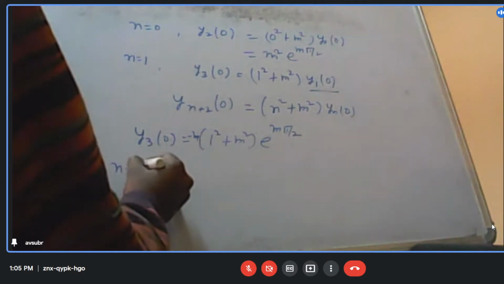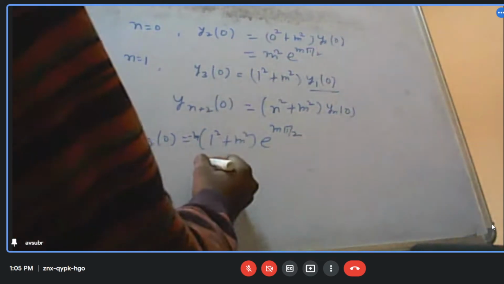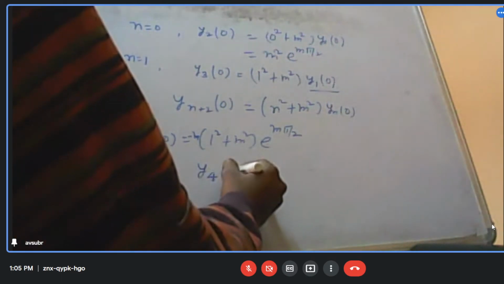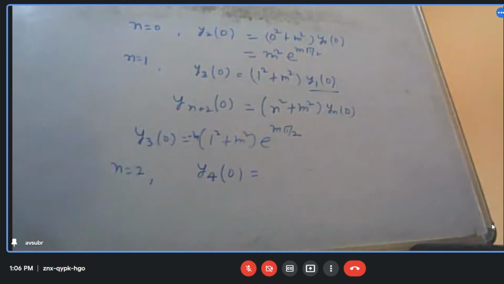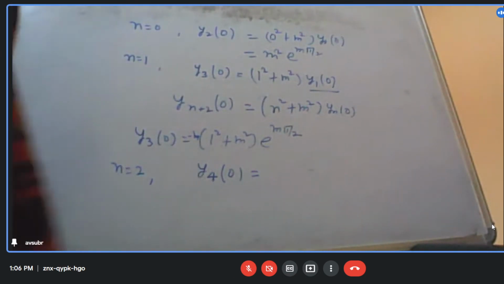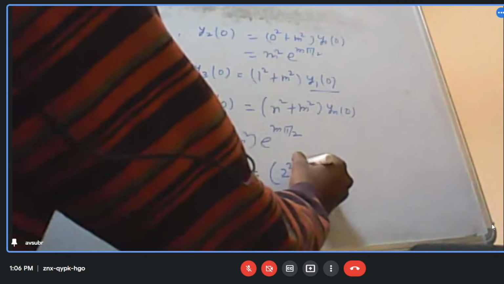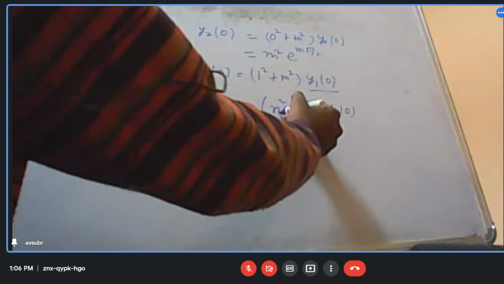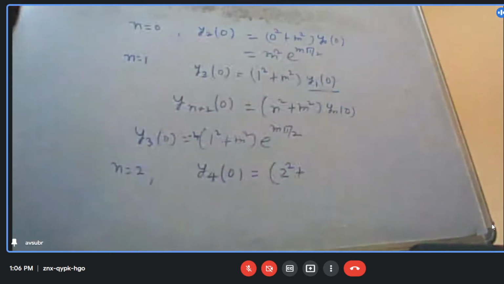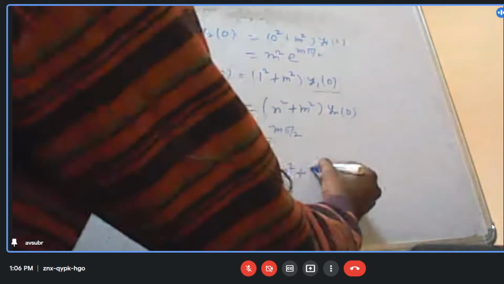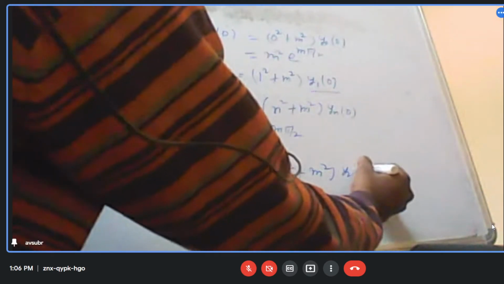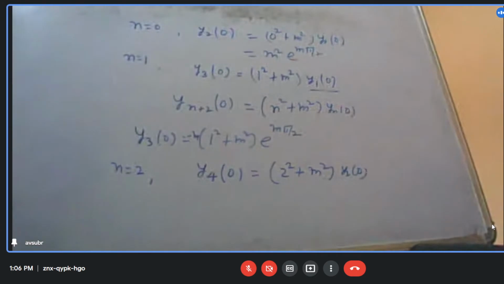Similarly, if I put n is equal to 2, what will be the fourth derivative at x equal to 0? Please tell me. It is (2 square plus m square) y2 at 0.